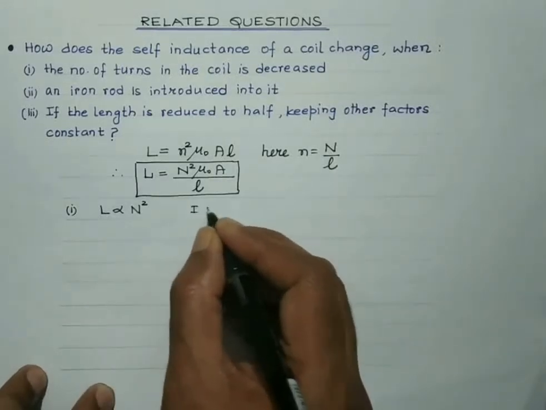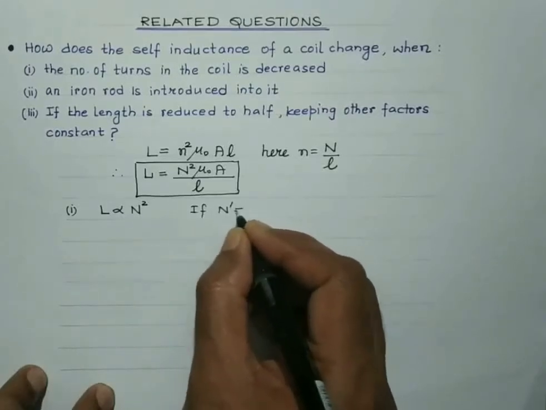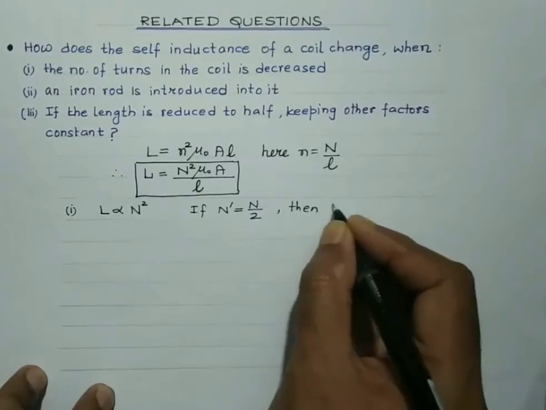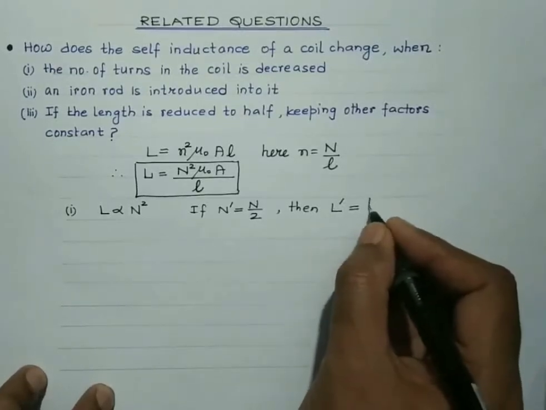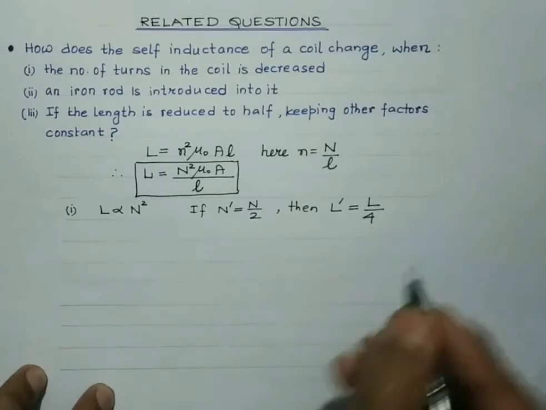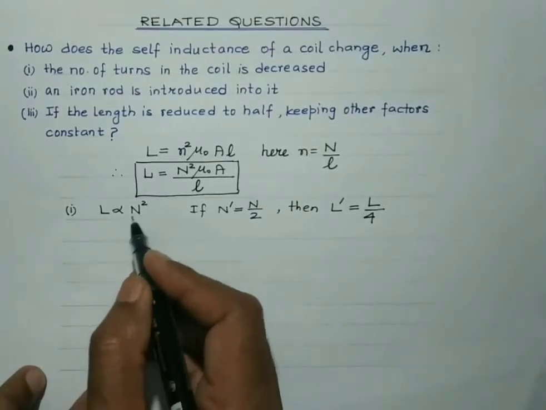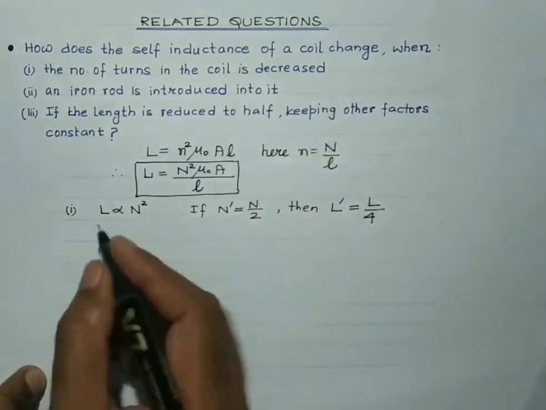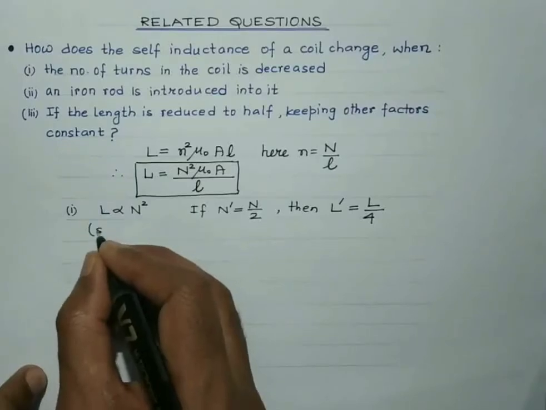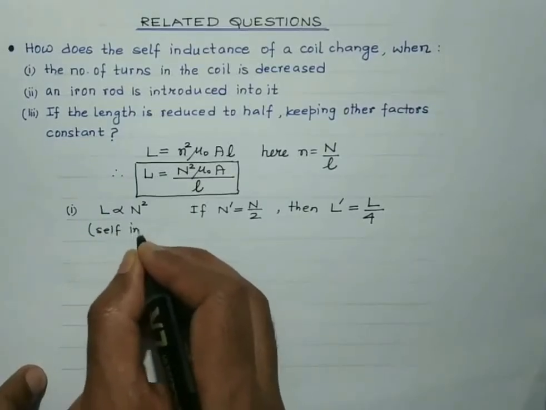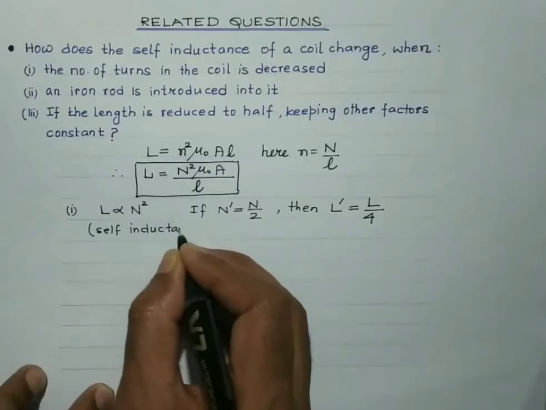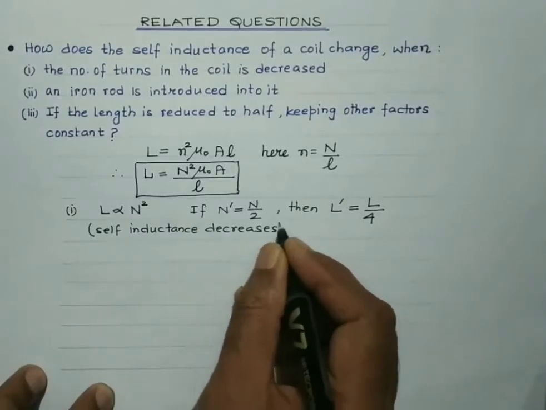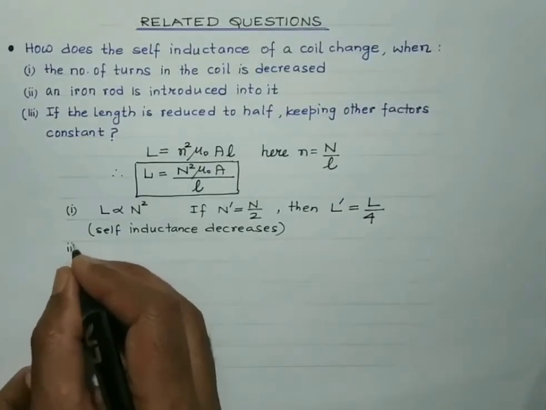So if the number of turns is reduced to half, then the new self-inductance of the coil will become 1 by 4 times, because it is directly proportional to the square of the number of turns. So definitely, as the number of turns in the coil is decreased, the self-inductance of the coil will definitely decrease. Right? Let's attempt the second one.